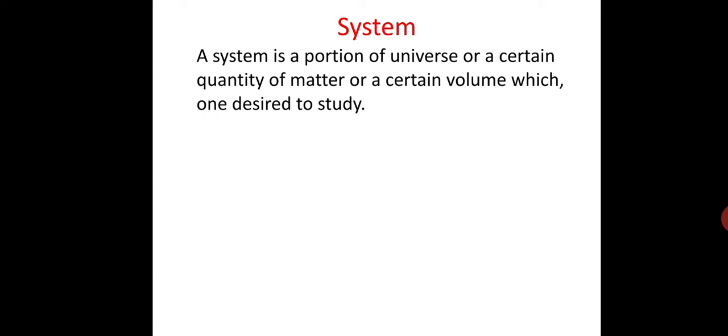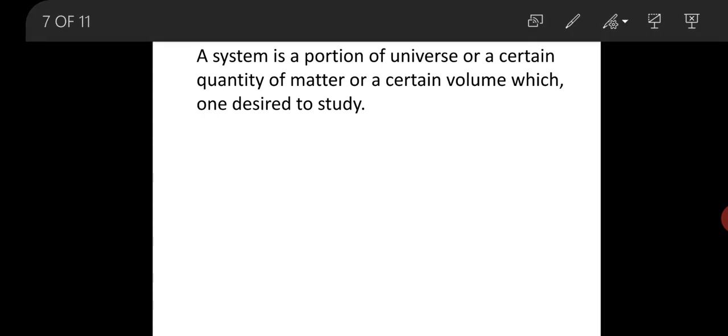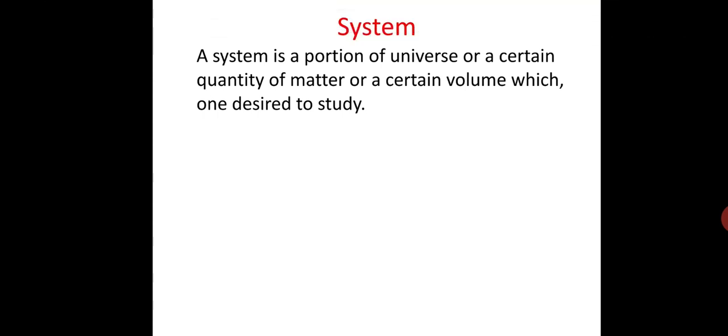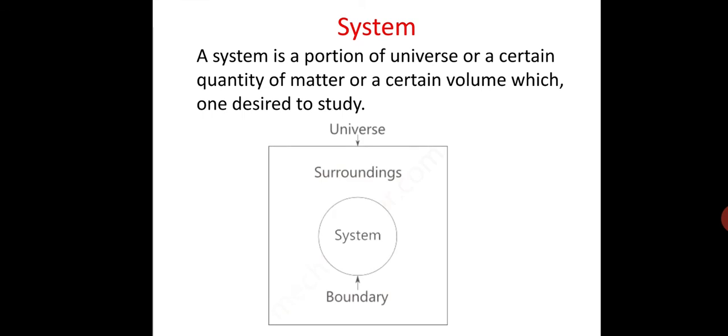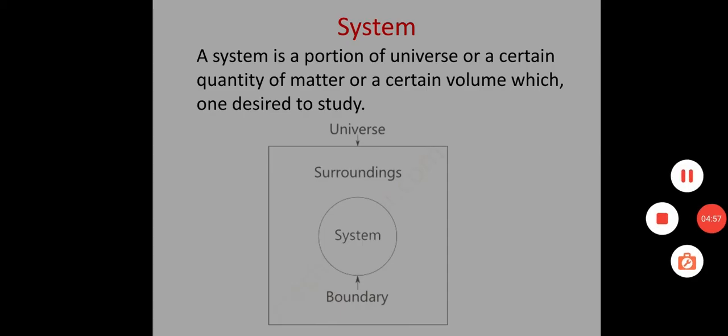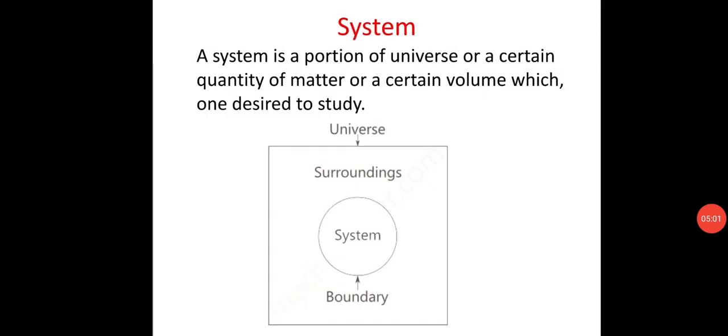Thus, the system may consist of a nucleus of atoms, an atom itself, an object on earth, earth itself, a solar system, a galaxy, etc. A system is a region enclosed by the boundary. The boundary is a surface which separates the system from its surrounding. Here we see the system, the boundary and the universe.